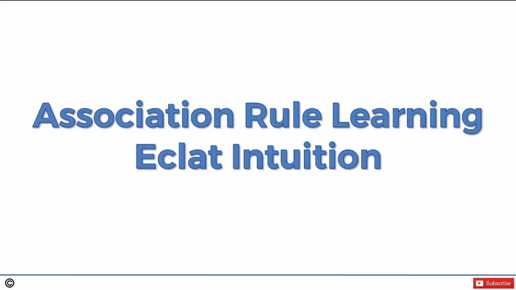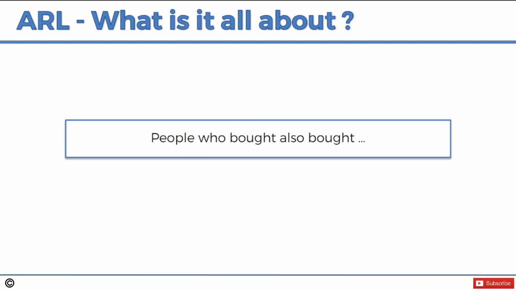Hello and welcome back to the course on machine learning. Today we're continuing exploring association rule learning, and we're talking about the intuition behind the Eclat model. So the Eclat model is very simple after we have already studied the a priori model. It's kind of like a simplified version. All right, so let's have a look.